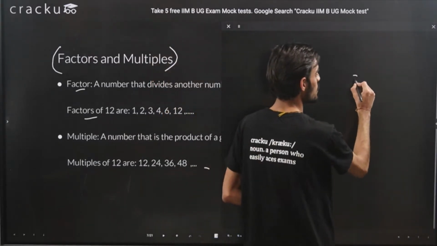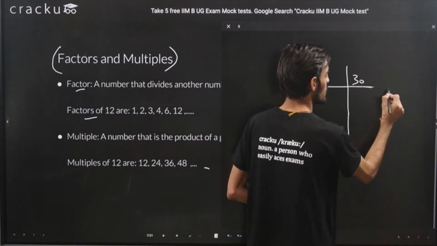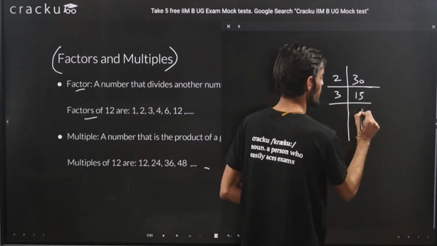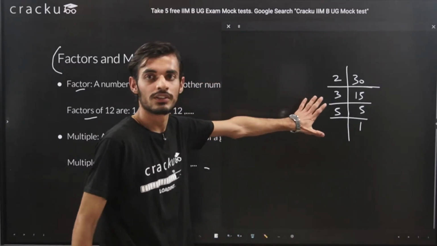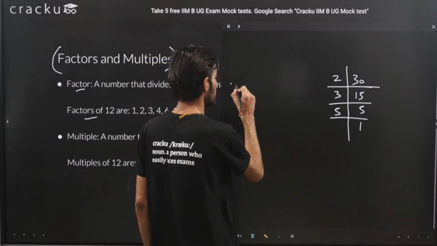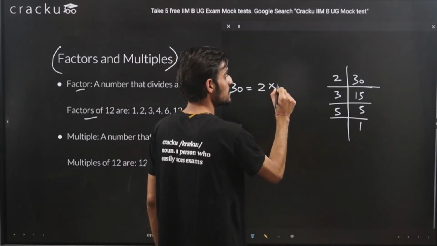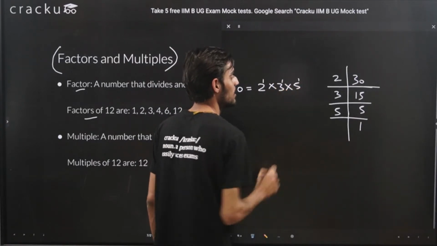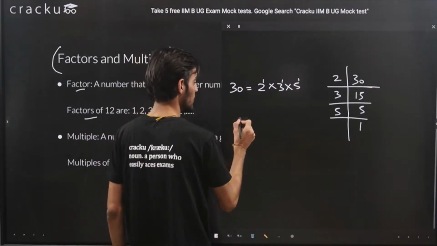See, for 30 also, if we do the prime factorization, I think you must have done this in your school time: 2 into 15, then 3 into 5, then 5 into 1. This is the basic that we do during our school days. So we can write 30 in terms of prime factorization, that is 2 into 3 into 5, of course raised to power 1, right?